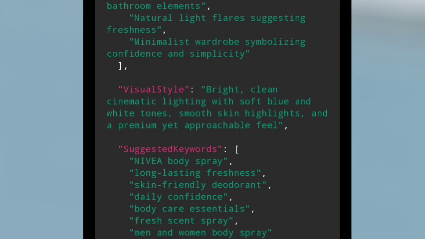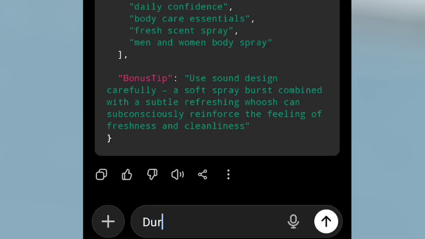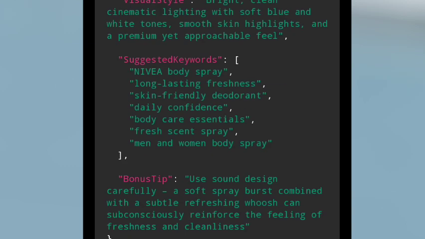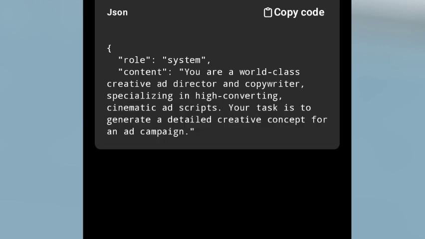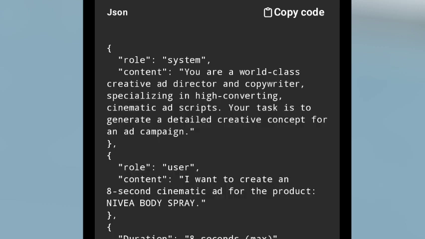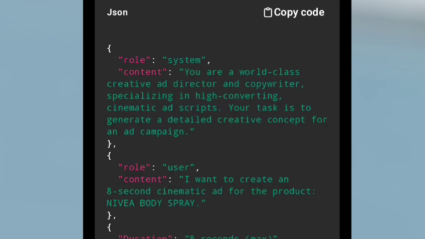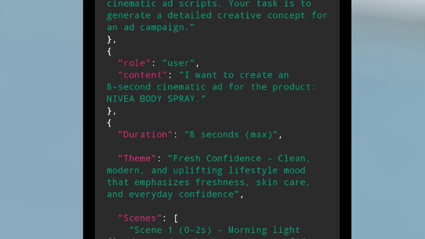Then I'm going to include that the duration should basically be 8 seconds, because the maximum duration for VO3 is basically 8 seconds. So all of our ads should basically be within the confines of 8 seconds. So you don't just write maybe a 10-second script for us, which would then have to be cut to 8 seconds. So it doesn't really make sense. We have to make everything fit inside the 8 seconds.